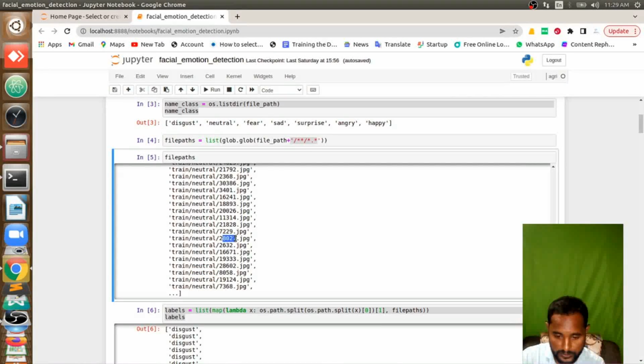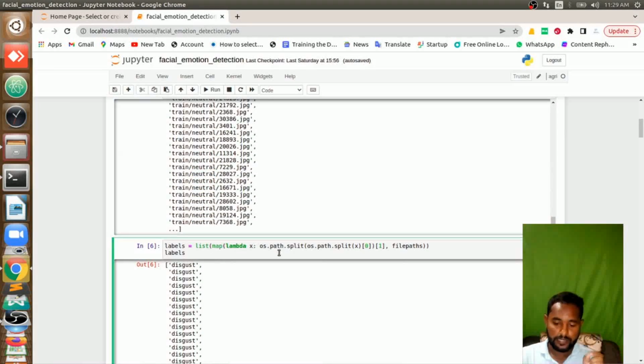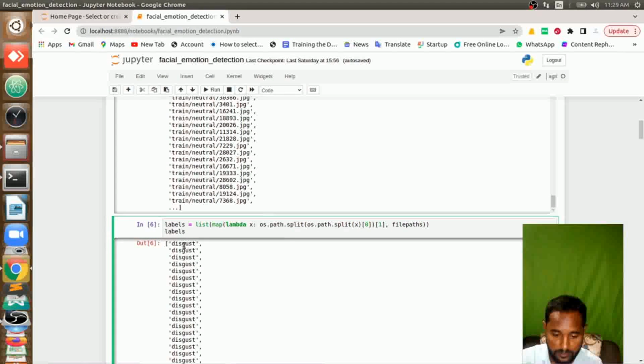This image 28027 belongs to neutral. It means if I want to know the label of this image, I just need to extract this part from that file path. That's what I am doing. I am reading each and every element of the file path from above, splitting out the particular part I want, taking it and making it a list. I am making it as a label.